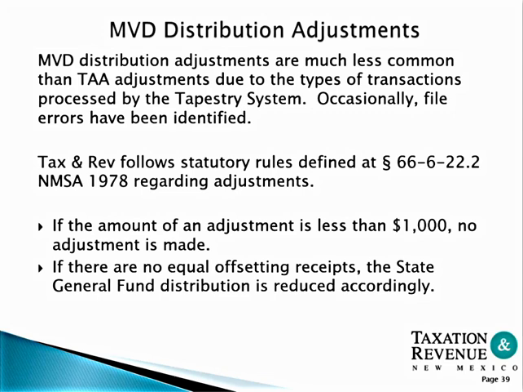MVD distribution adjustments are much less common than the Tax Administration Act adjustments due to the type of transaction processed by the Tapestry system. Occasionally, file errors have been identified. If the amount of the adjustment is less than $1,000, no adjustment is made. If there are no equal offsetting receipts, the state general fund distribution is reduced accordingly.